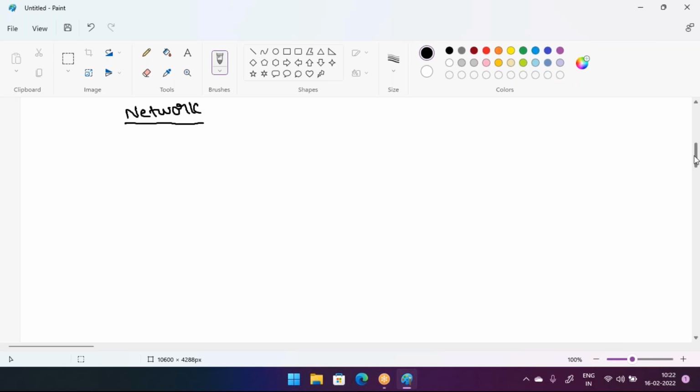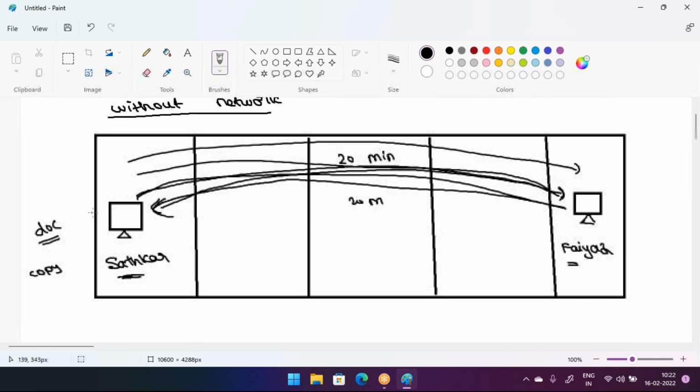To understand this, suppose one person is in one cabin and another person is in another cabin. By default, these two persons have to exchange documents or files physically. They have to copy the documents or programs onto a pen drive and hand over that pen drive to the other person. Only this way can they share their resources.